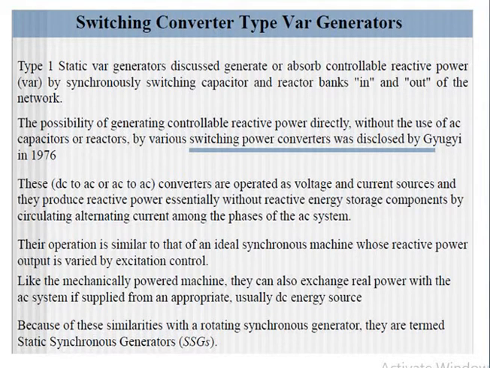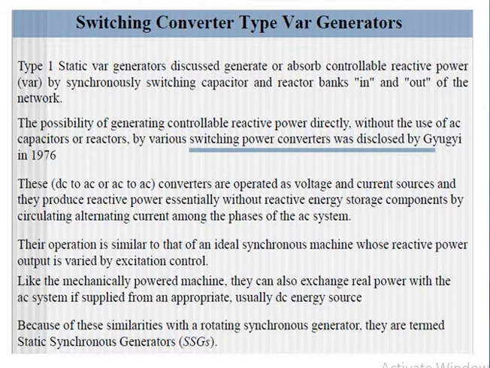So one of the main advantages of using switching converter type compensators is that these converters don't need an energy storage element along with them in order to compensate for the reactive power. That is, even without energy storage elements such as a capacitor, they can compensate for the reactive power.